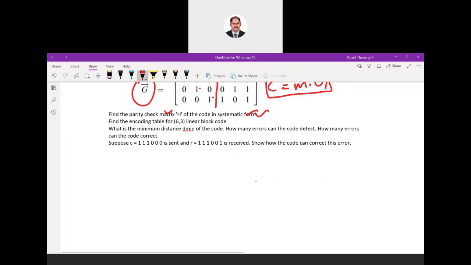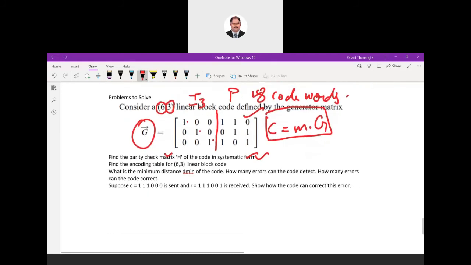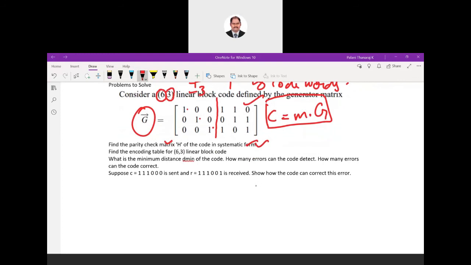So we'll take a message. There are 3 bits, k is equal to 3. So totally how many different messages will we have? 2 per 3, 8 messages. For a sample, I'll take one message, which is going to be 111. This is our message.